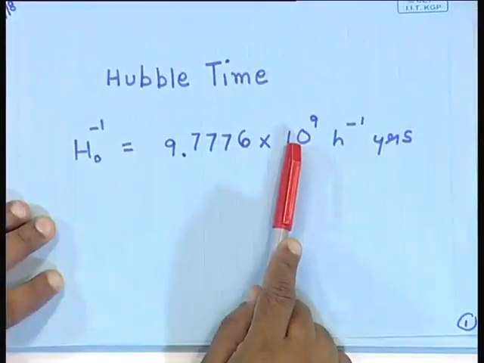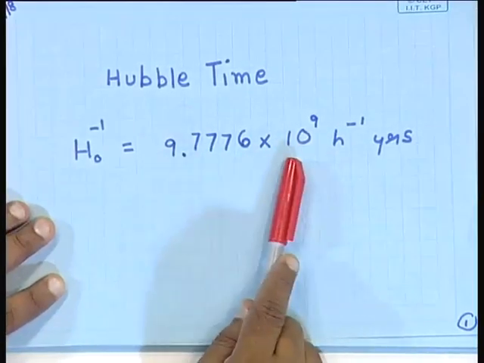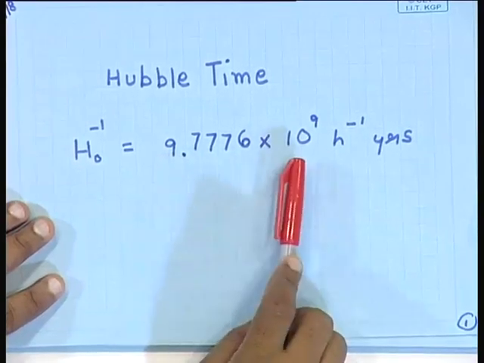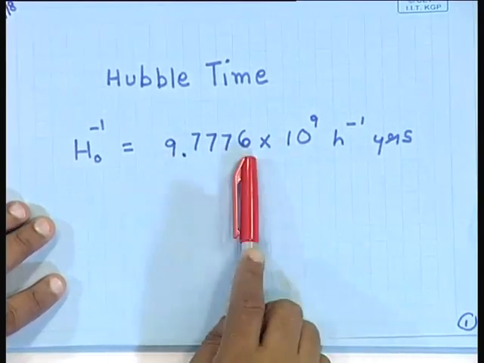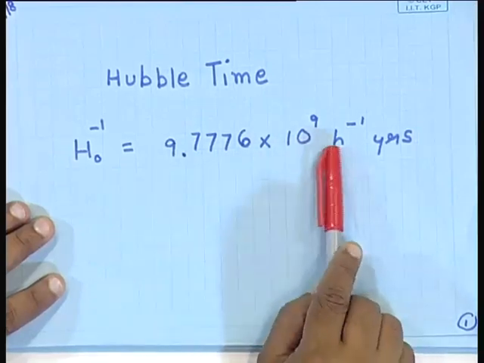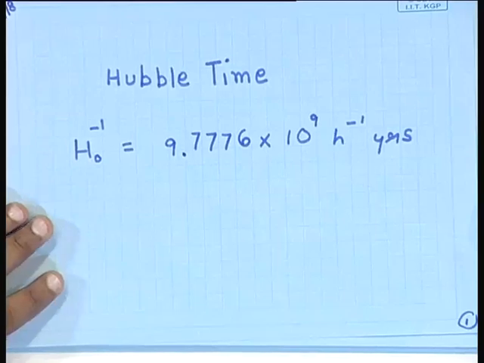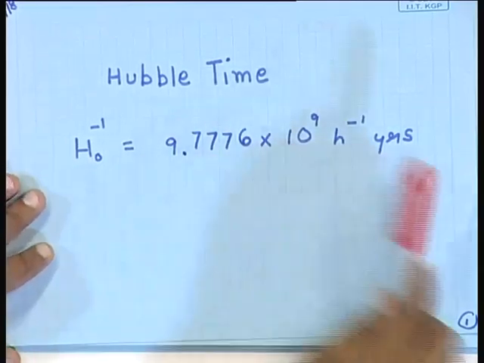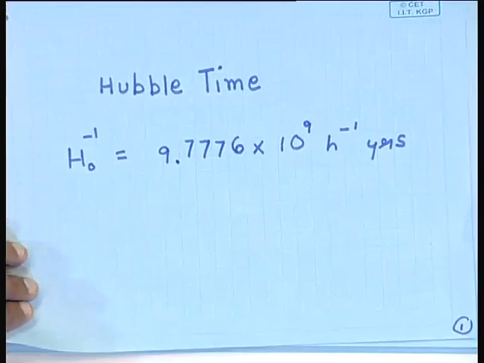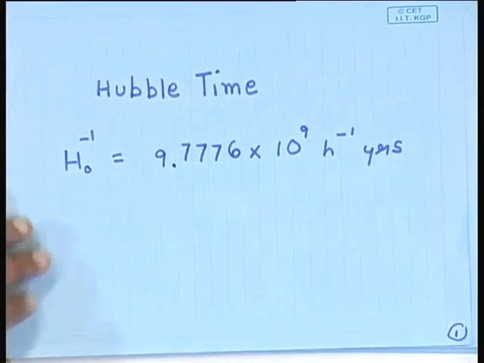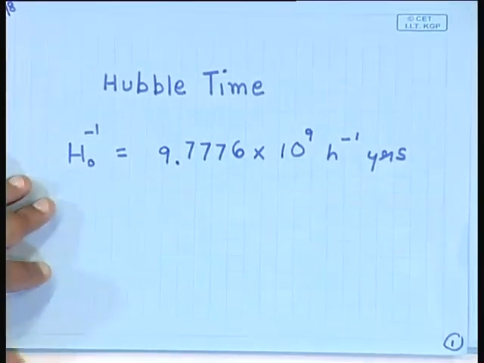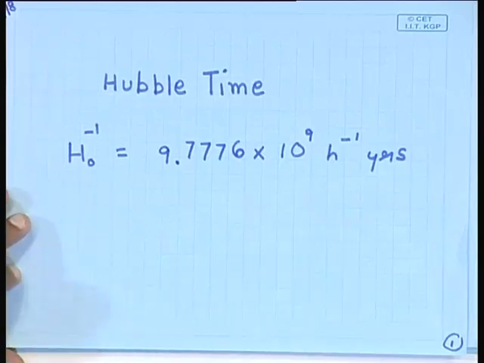So, we see that the age of the universe is somewhere of the order of how much? 10 billion years. This is 10 to the power 9, 1 billion. So, this is of the order of 10 billion years, and if you put this small h equal to 0.7, it turns out to be more, 1 by 0.7, right, times that, which is greater than 1. So, it is of the order of tens of billions of years. This straight away gives us an estimate of the age of the universe, the time that has elapsed since the Big Bang.